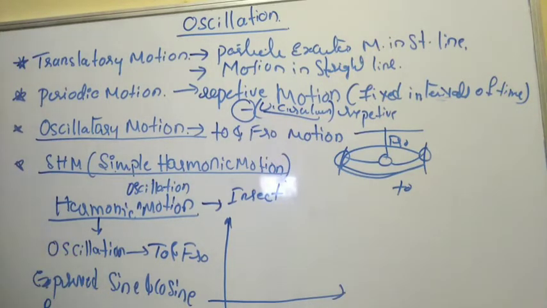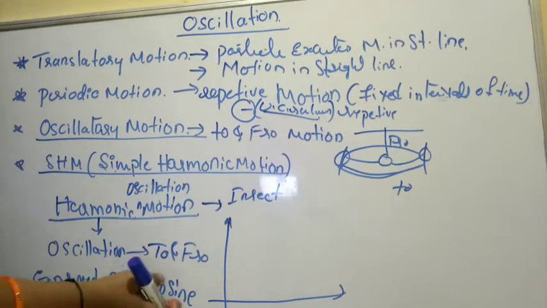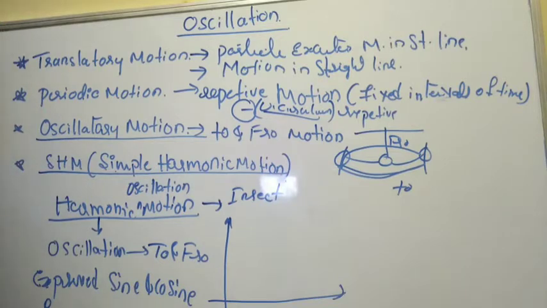So what do you mean by sine and cosine here? In mathematics, we have already understood what a sine function is and what a cosine function is. We have also understood the role of sine and the role of cosine in previous chapters: motion in a straight line, Newton's laws of motion, work, power, energy. These things we have already discussed. The only thing is that we have to apply it in the next topic, so that we can express it in this form, and it will tell us the body executing the harmonic motion.